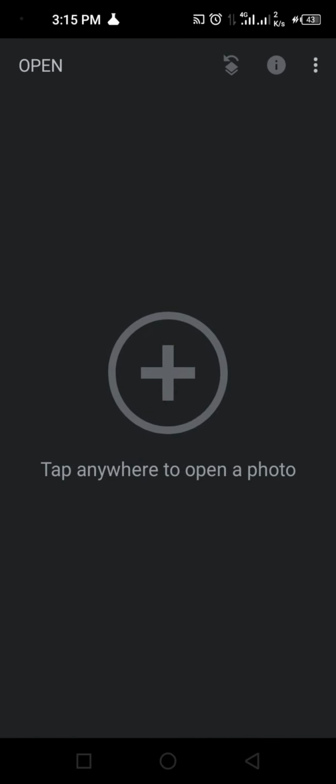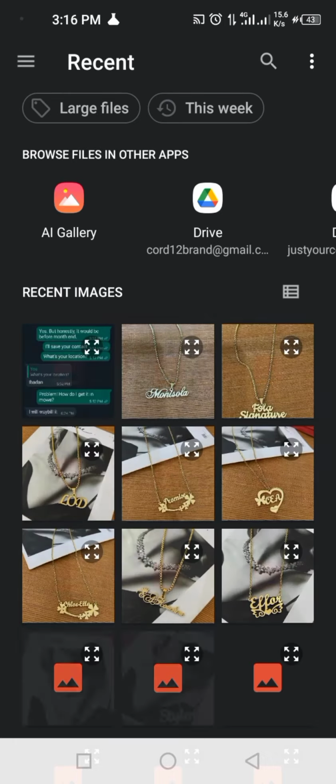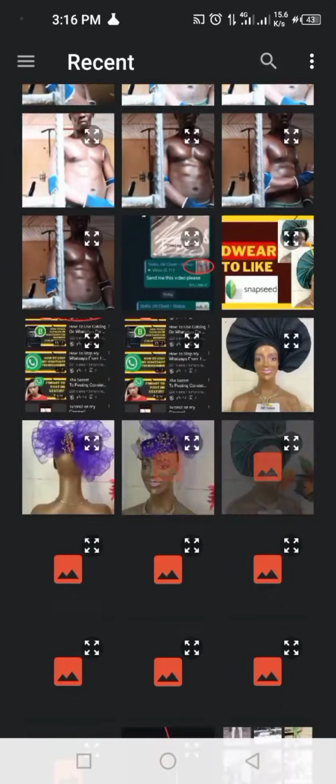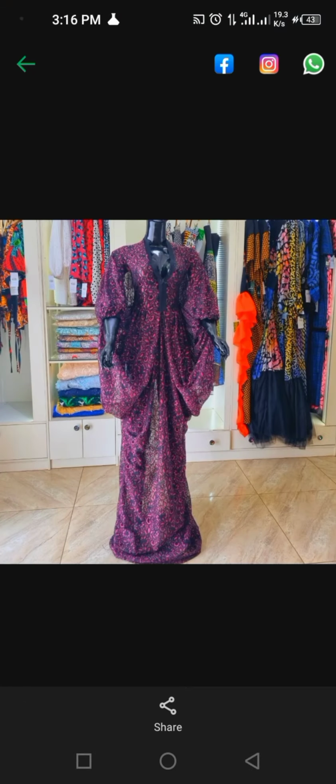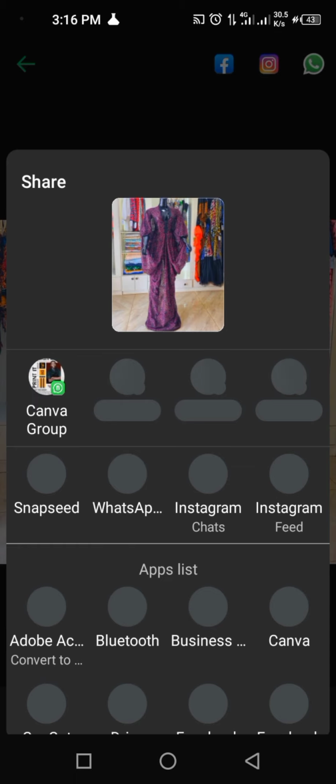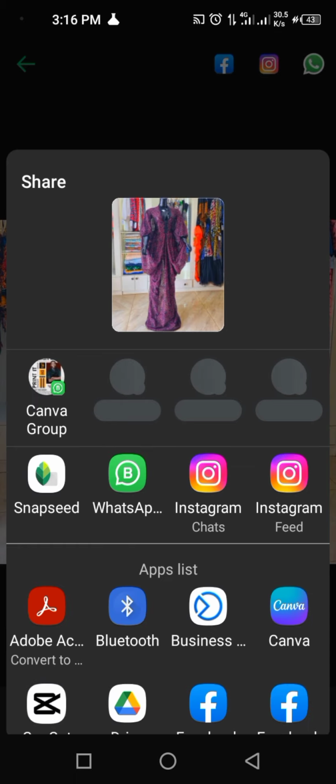So go right into Play Store and download the Snapseed application. Then when you open it, you click on open and click on the photos you want to edit. So in this, I'm going to be showing you the functions of Snapseed application tools. So we are going to click on share as I pick a picture I want to edit.